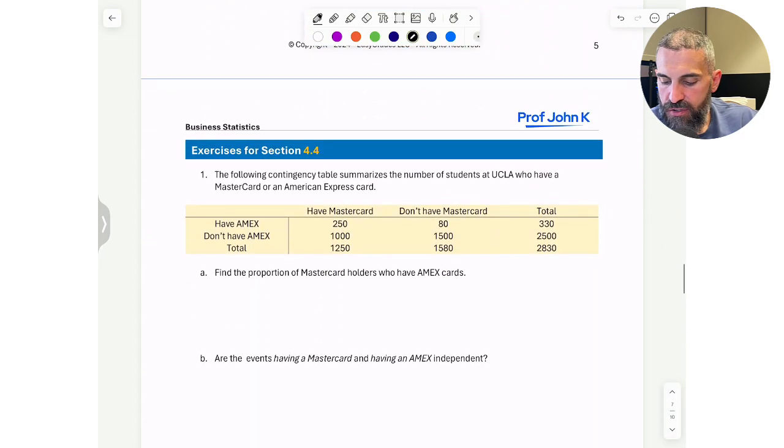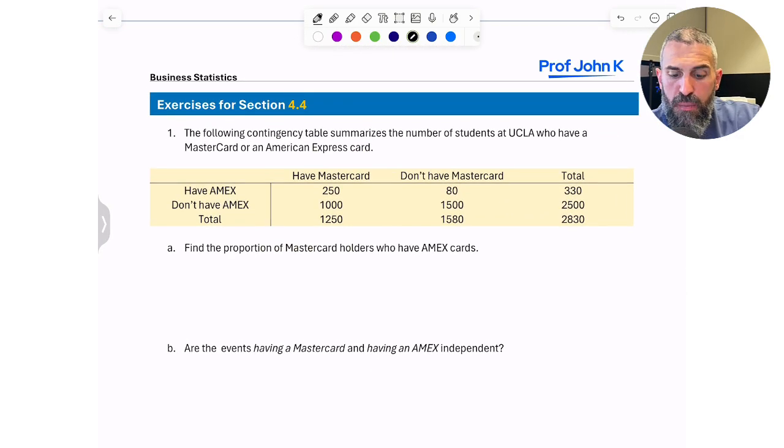Okay, let's do another exercise. So still with this MasterCard Amex example, the question here is find the proportion, which is, by the way, the same thing as saying find the probability. Find the proportion of MasterCard holders who have Amex. This is a conditional probability. I'm basically saying, I'm telling you that out of the people who have MasterCards, what percentage of them have Amex as well?